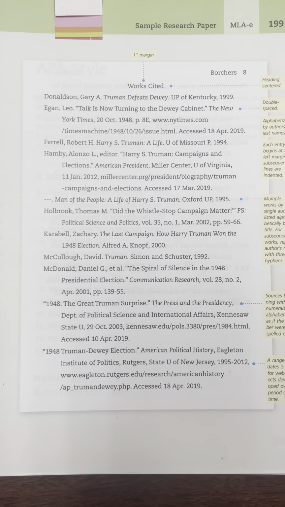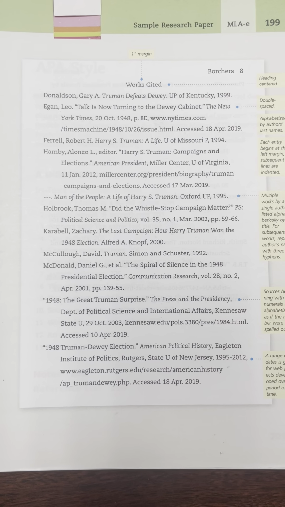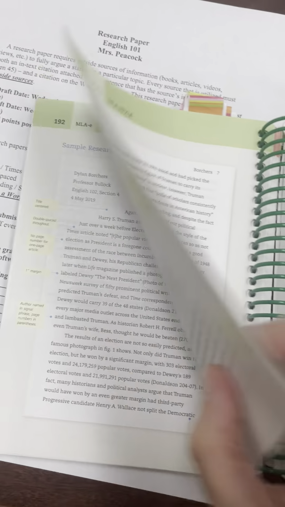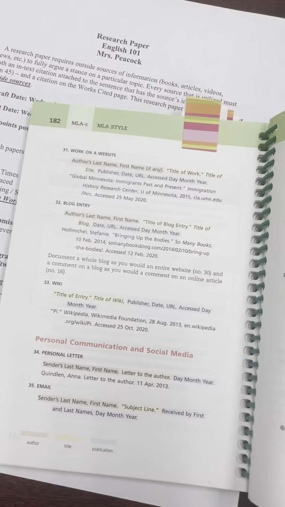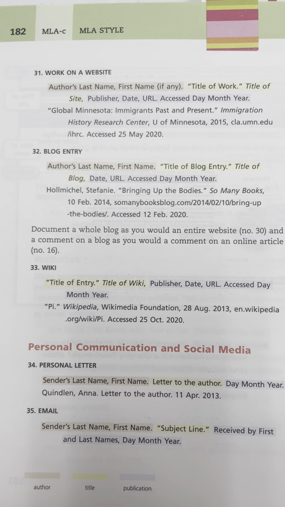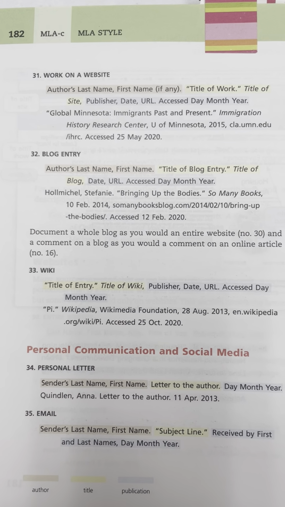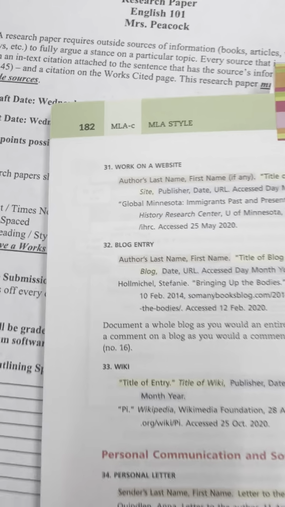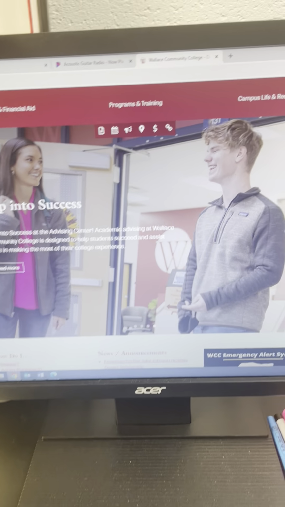If you're not sure how to cite a source, your book in this green section, that's the MLA section, has examples for how to cite every kind of source. But one of the most common sources that you guys use is a website. So page 182 has how to cite a work on a website. But I'm also going to show you guys how to find resources that are academic sources using your Wallace page.